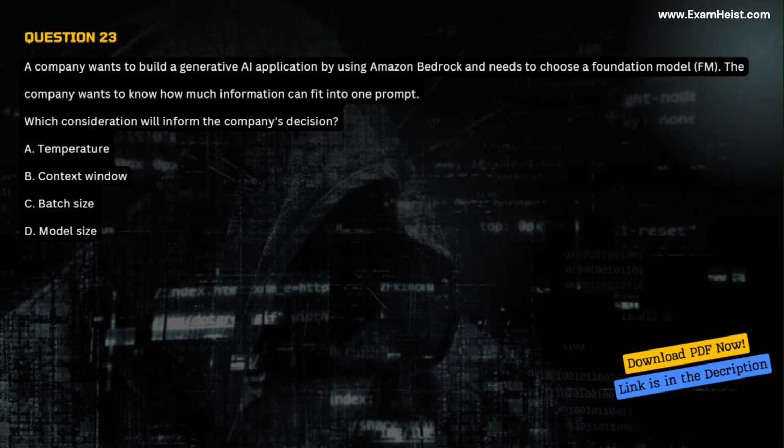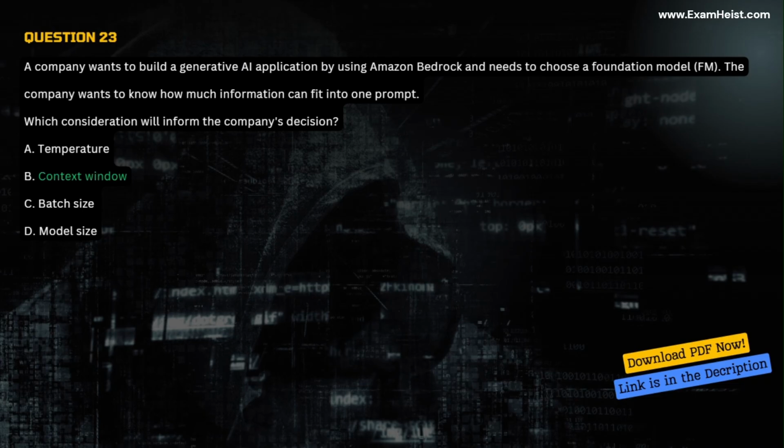Question 23. A company wants to build a generative AI application by using Amazon Bedrock and needs to choose a foundation model, FM. The company wants to know how much information can fit into one prompt. Which consideration will inform the company's decision? A. Temperature. B. Context window. C. Batch size. D. Model size.